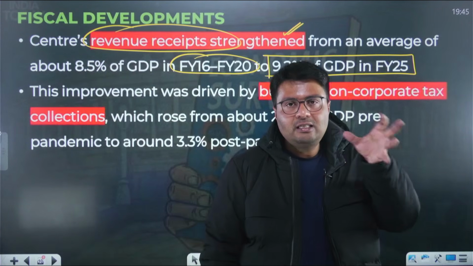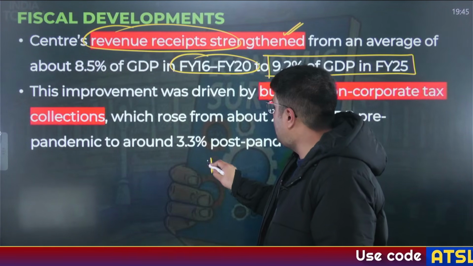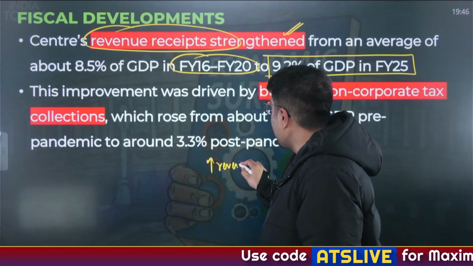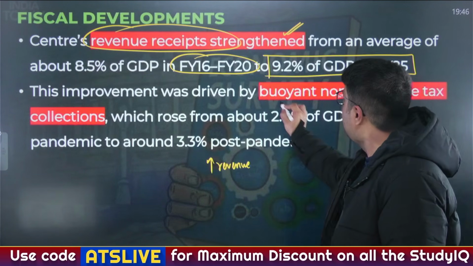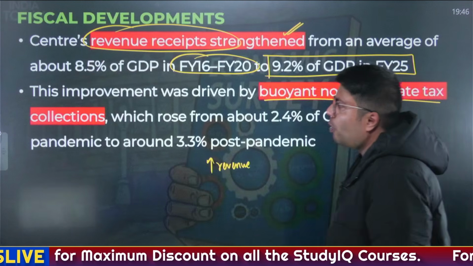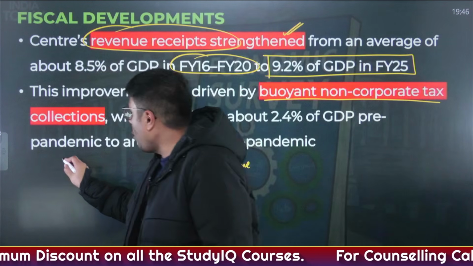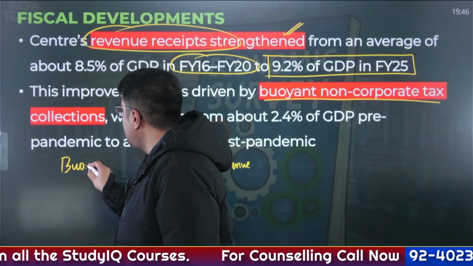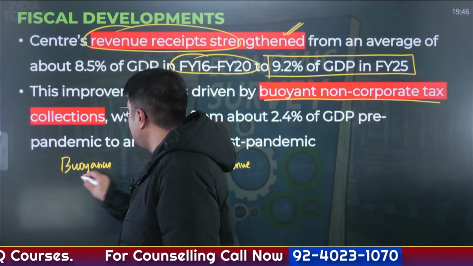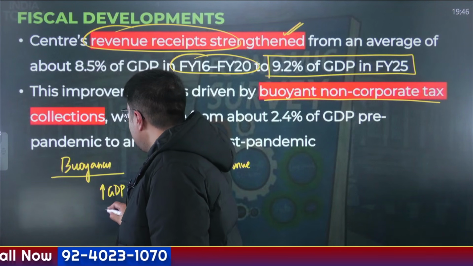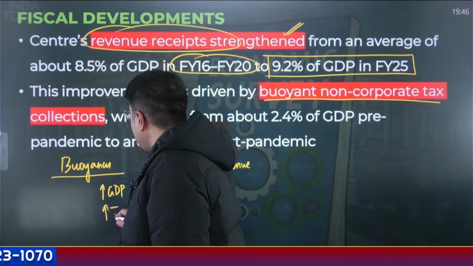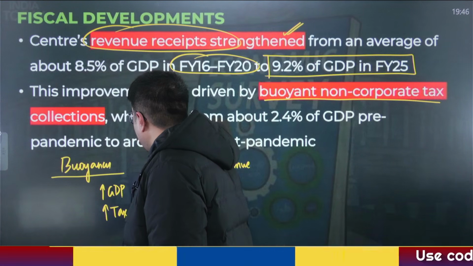Now, what does this show? This shows that the government's revenue has increased. And what has contributed to this increased revenue? That is buoyant non-corporate tax collection. What is buoyancy when it comes to tax collection? You need to understand, whenever your GDP increases, there should be a commensurate increase in tax collection of the government.